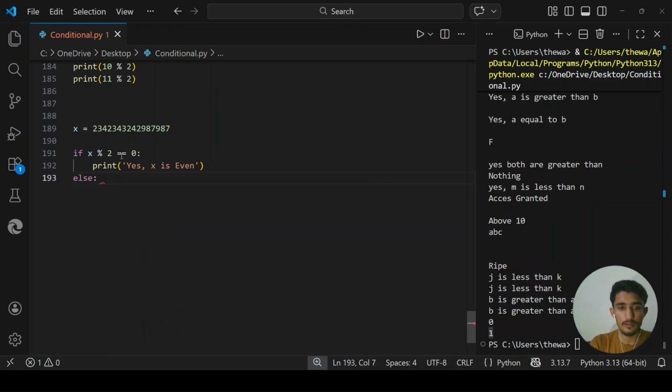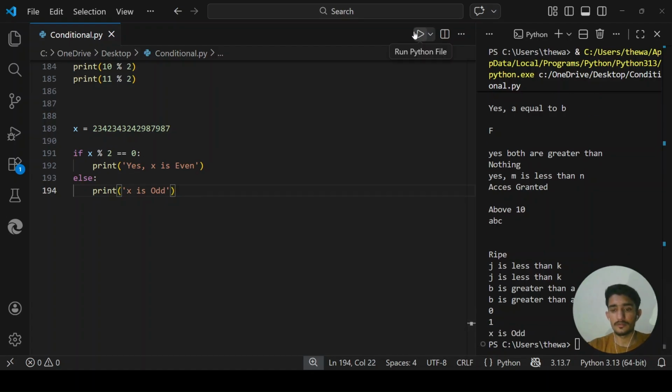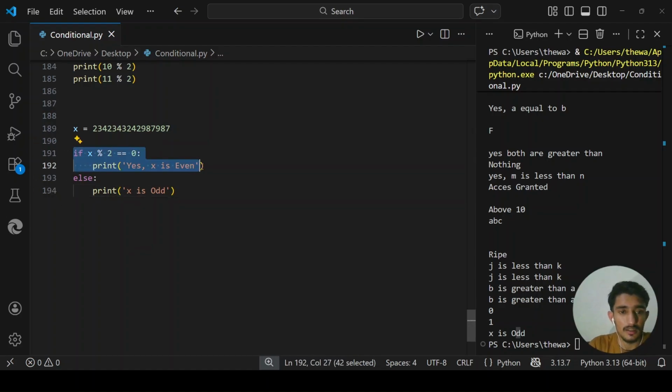Else, print x is odd. Okay, so when we run it, we know that x is odd. So now here we know that the x value is this one, and we know that this one is an odd number, so it will check it. Here it will come and evaluate it.